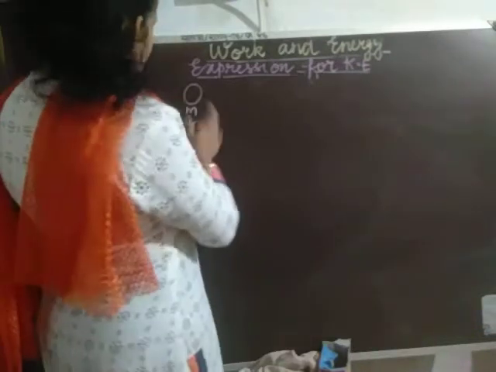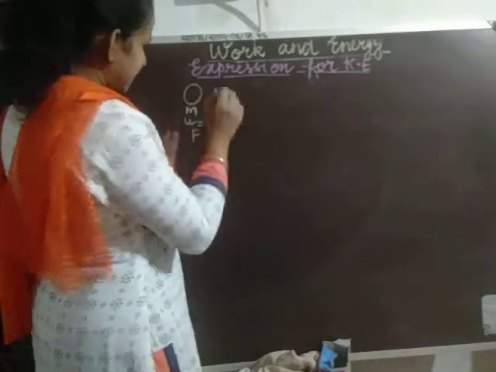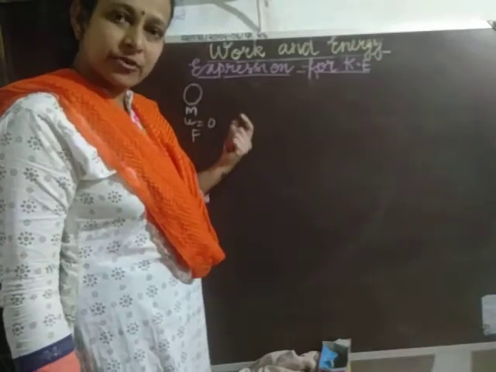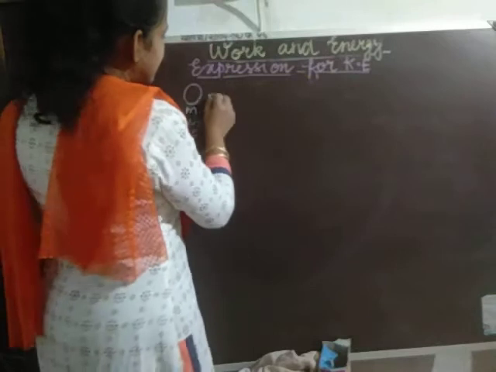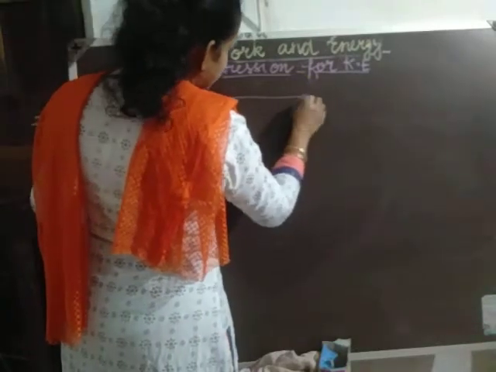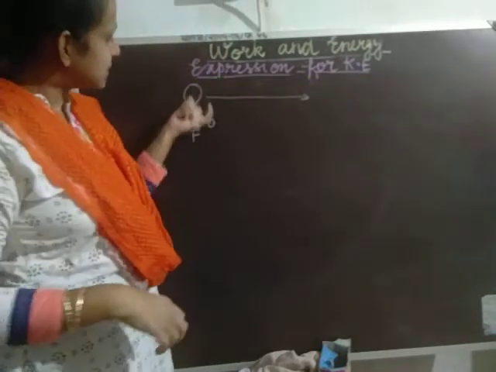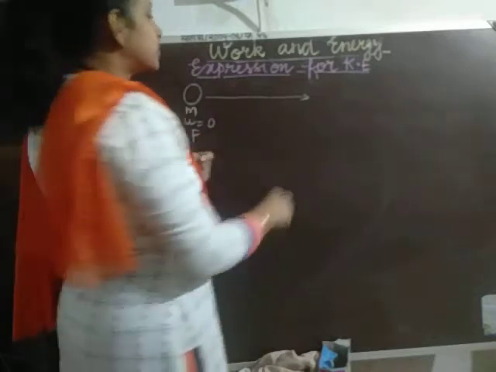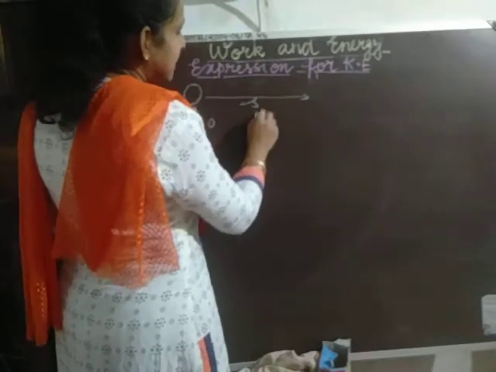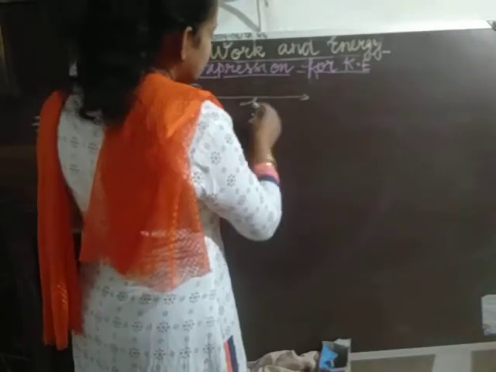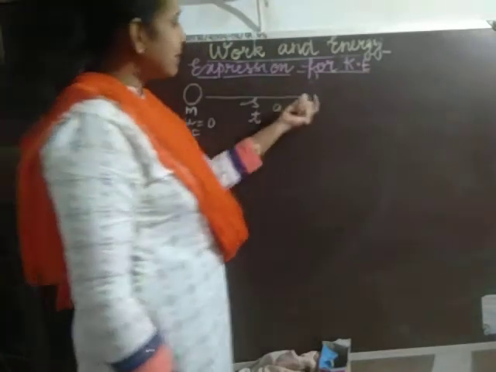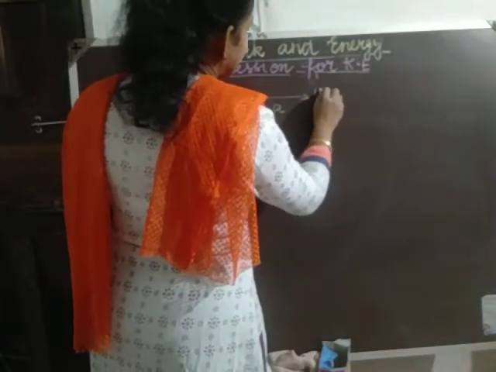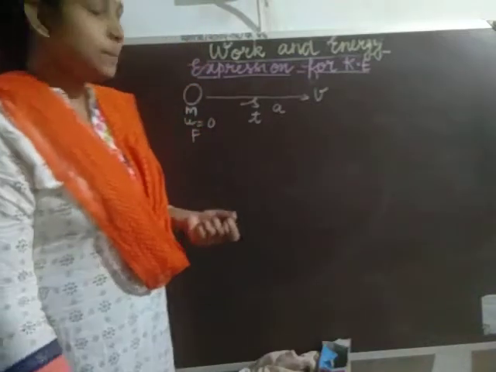Now suppose some force F is applied on it. The stationary object starts to move, and after the application of the force F, suppose the object has moved a distance of s in some time t, and while moving it has gained some acceleration a, and has reached a certain point where it gains the final velocity v.